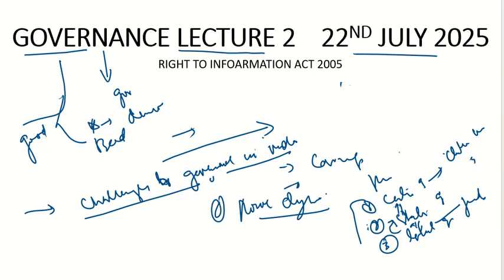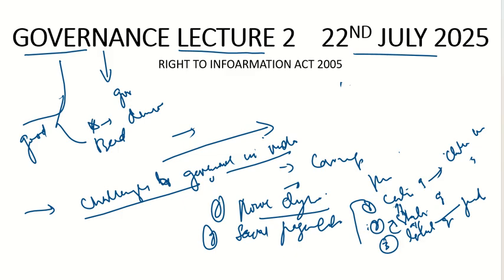Then, if we look at another challenge to governance in India, it is social fragmentation. What is social fragmentation? For that, let's try to understand the statement of Ashish Nandy.